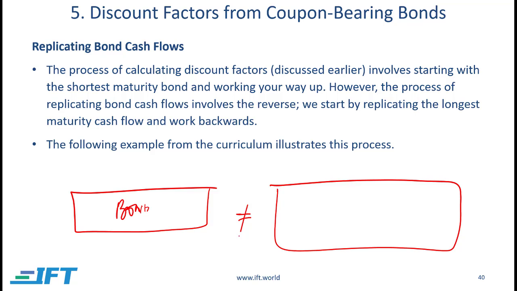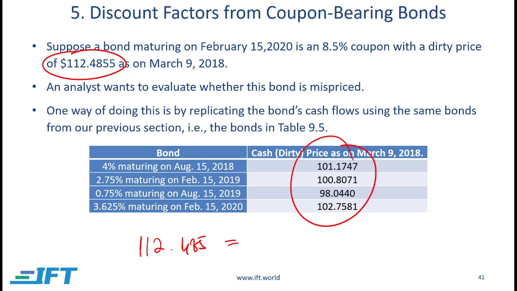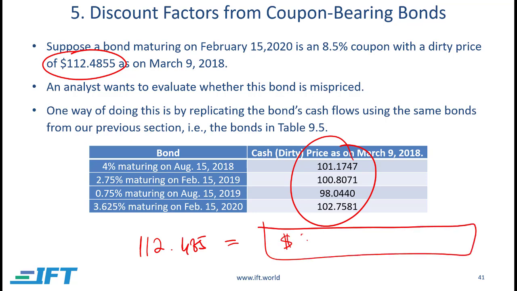So what we're going to do is try to replicate these entire cash flows and check if it's worth exactly the same or not. Let's say there is a bond trading at 112.485, and if I replicate its cash flows using these four different bonds, what will it cost me to replicate those exact cash flows? Is it more or less than what this bond is available for? And if it is different, then there is an arbitrage opportunity.